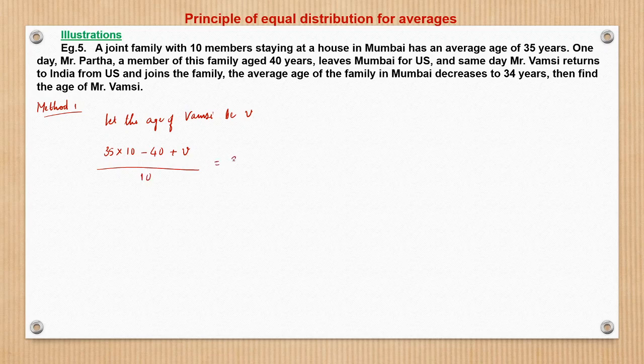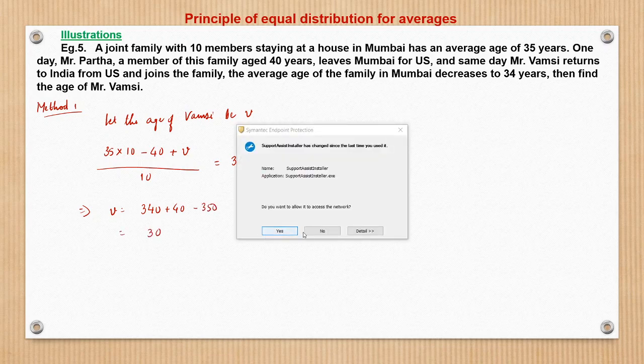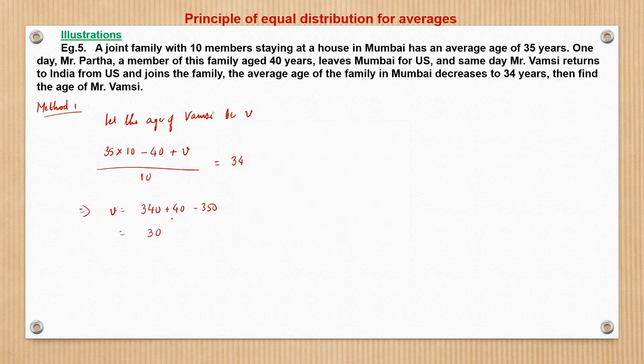So the new average is given as 34. From here we can say V is nothing but 340 plus 40 minus 350, so that is nothing but 30. So 30 years is the age of Vamsi. So this is a classic way of doing it through an equation.